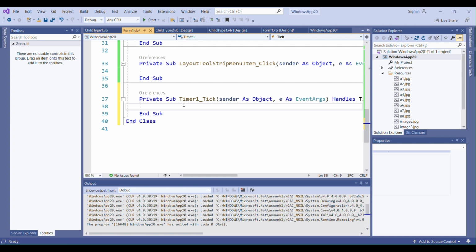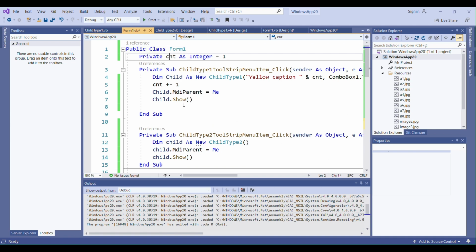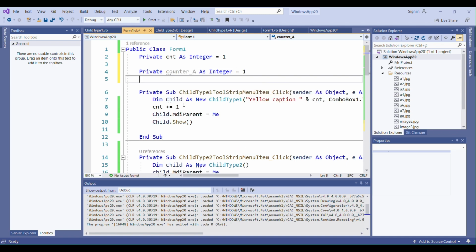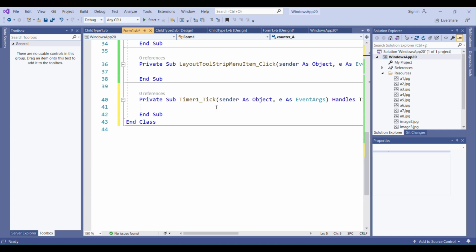Okay? And what I'm going to do, first of all, I'm going to create an instance variable. It's a counter for animation, private counter for animation. Let me say counterA as integer, which is equal to 1. Okay. Then in timer1_Tick, first of all, I'm going to choose the image to display.